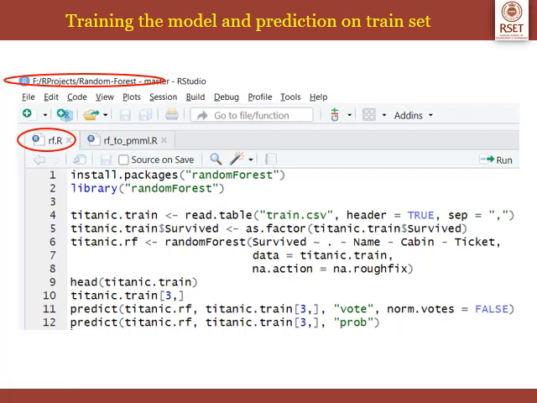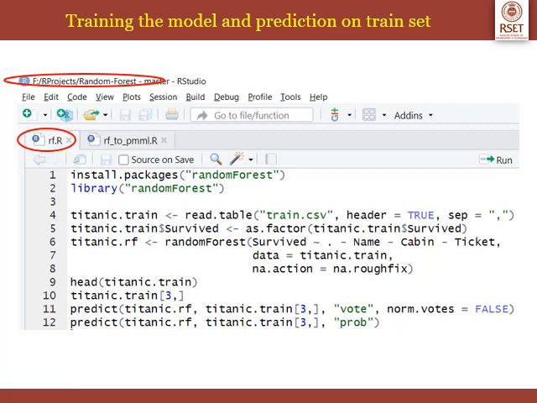The response variable is survived and the predictors are all the other columns in the titanic.train data frame except the columns name, cabin and ticket. So the data is titanic.train. After that, we are printing the first 6 rows of titanic.train using the command head(titanic.train).